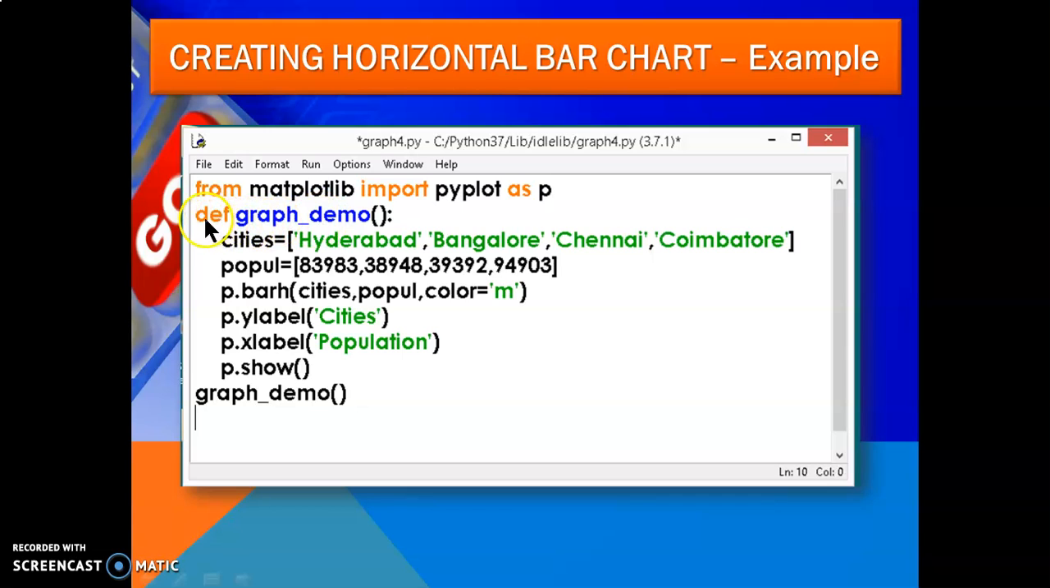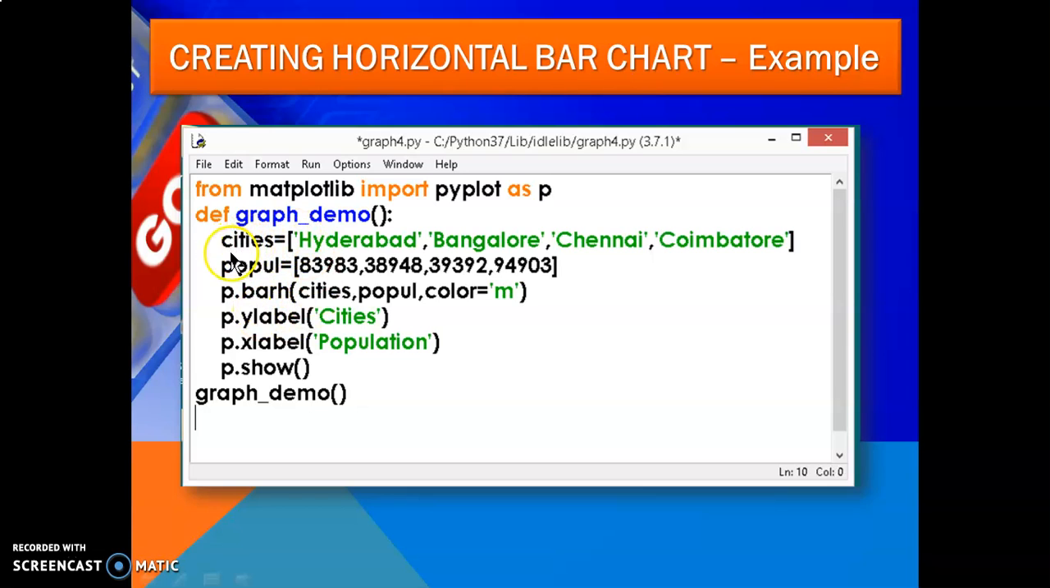Here I am using a function. def is a keyword. The name graph_demo is a user-defined function name, not a keyword; you can write any name here. When creating a function, you enclose the parentheses followed by a colon. This line is called the declaration of the function. Inside it, I am writing all the statements.